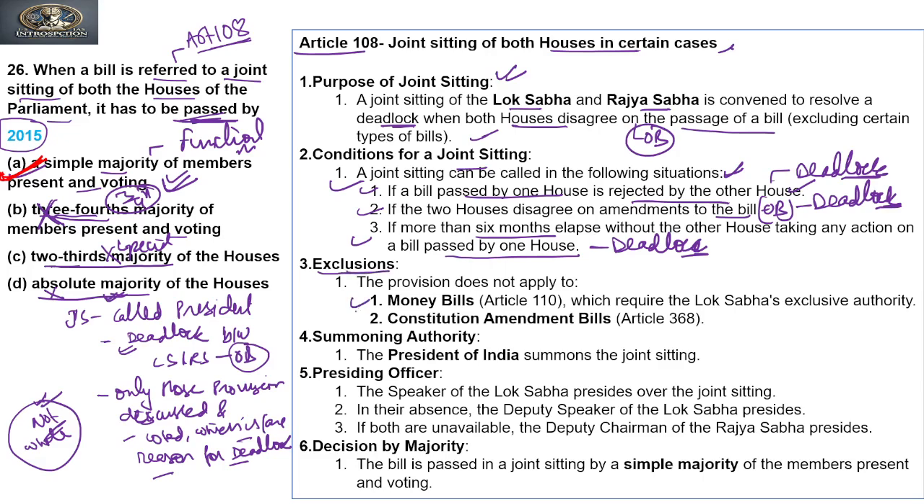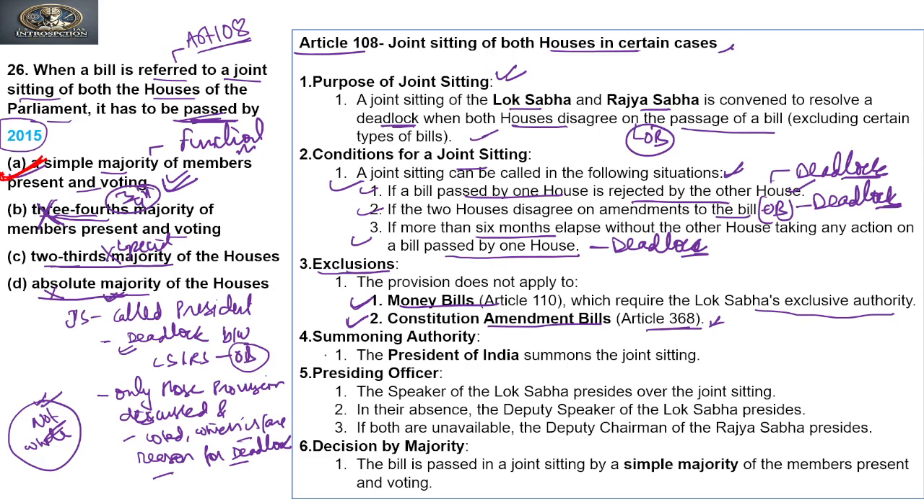Now, which type of bill is an exclusion from the joint sitting? There are two types of bill where the joint sitting is not applied. The money bill, which requires the Lok Sabha's exclusive authority, and the constitutional amendment bill under Article 368. So these two types of bill are excluded from Article 108, right?